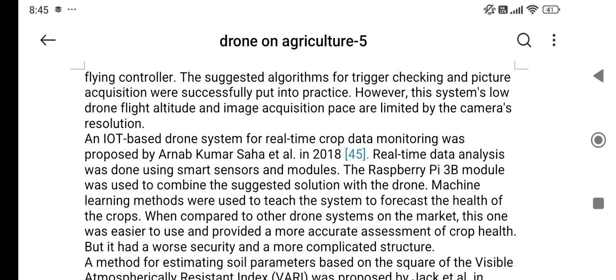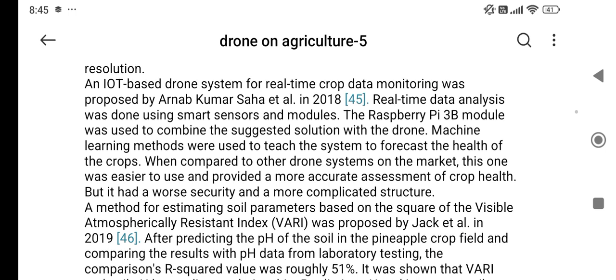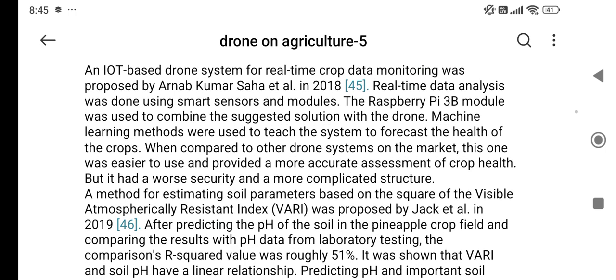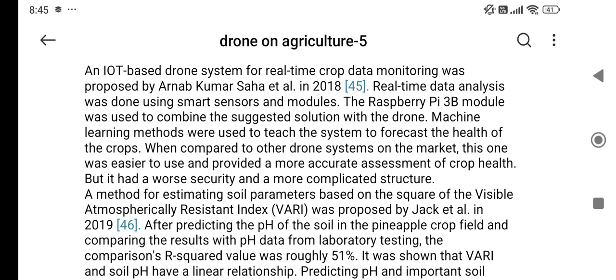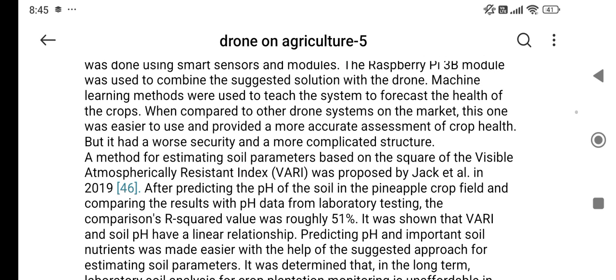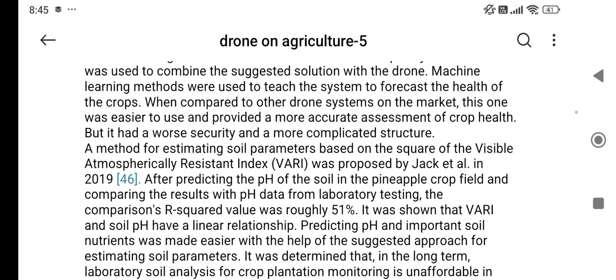In 2018, Arnav Kumar Saha proposed an IoT-based drone system for real-time crop data. Real-time data analysis was done using smart sensors and modules. Raspberry Pi 3B modules were used to combine the suggested solution with the drone. A machine learning method was used to teach the system to forecast the health of the crops.